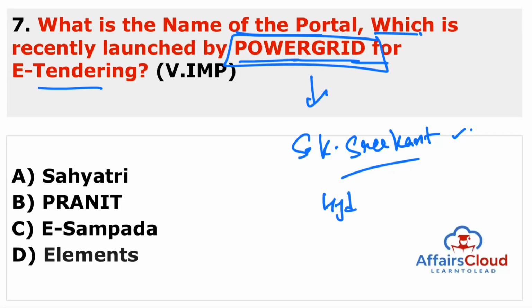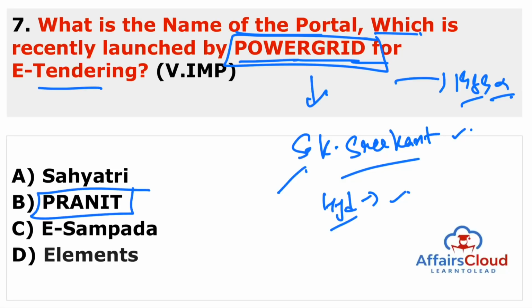And remember, where is the headquarter? The headquarter is in Gurugram or Gurgaon, Haryana, and it was established in 1989. But that is not so important here. You have to just remember the MD and CEO. And what is the name of this portal? The name of this portal is Pranit. Remember, the name of this portal is Pranit.